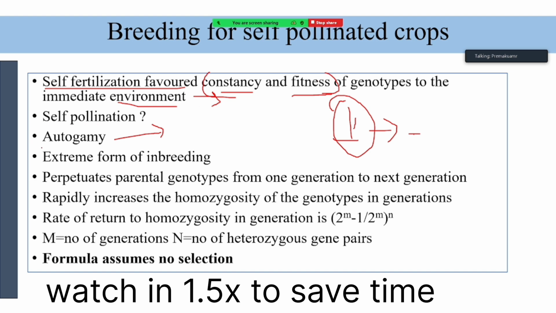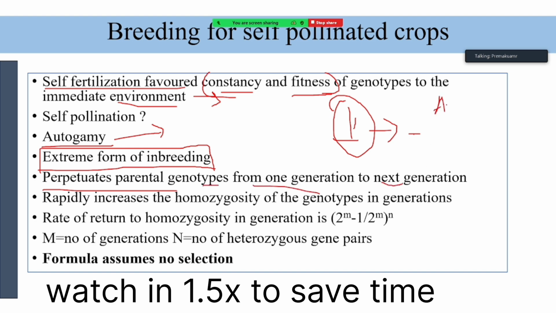It is also called autogamy, self-pollination. It's an extreme form of inbreeding. There are other methods like inbreeding and sib mating, but selfing is actually the extreme form. It perpetuates the parental genotypes from one generation to the next.